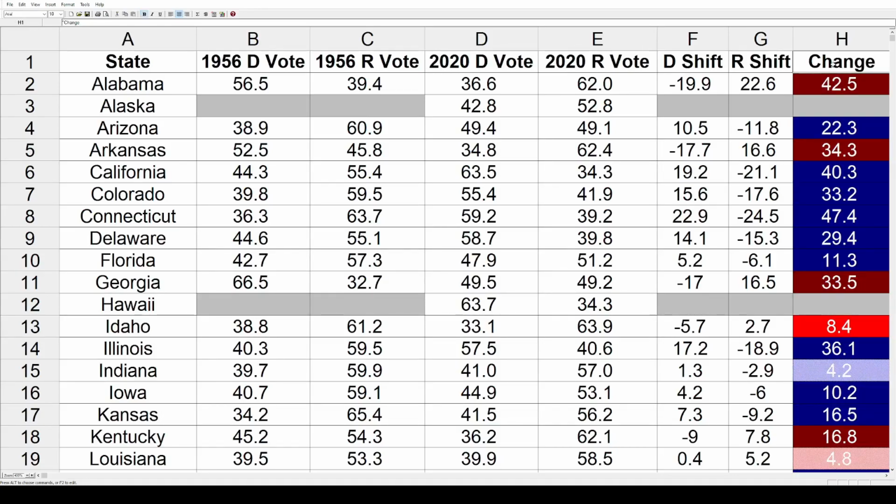And I also have shading in this column. The lightest colors are under 5-point shifts. The darkest colors are 10 or more point shifts. So now let's get started in Alabama.